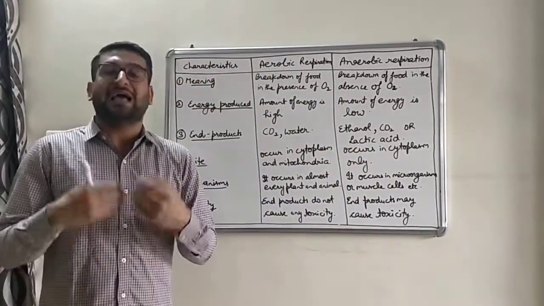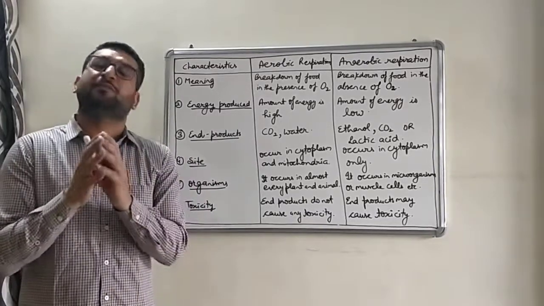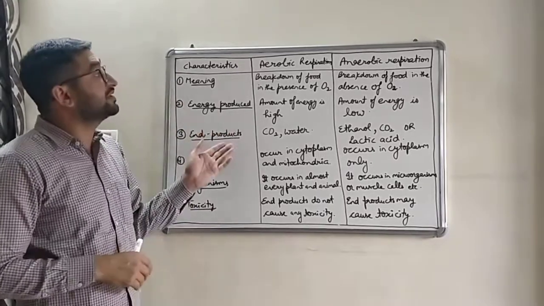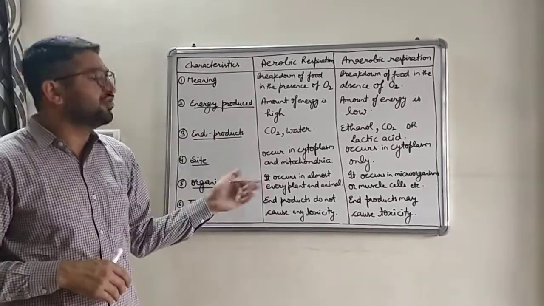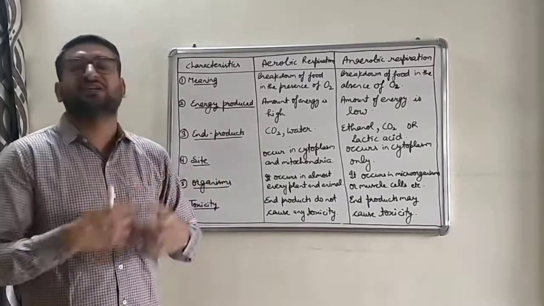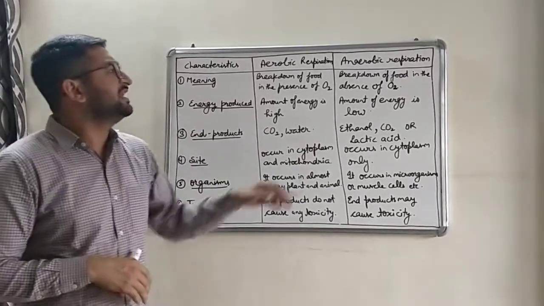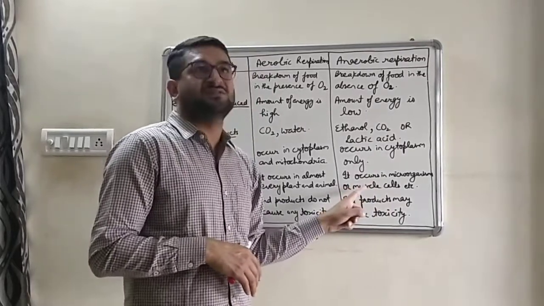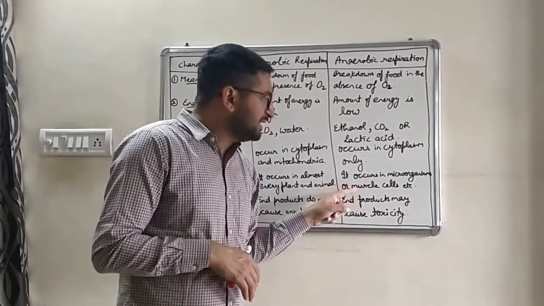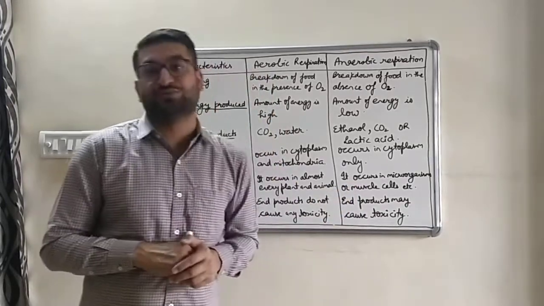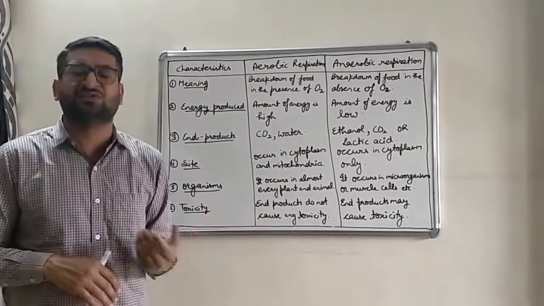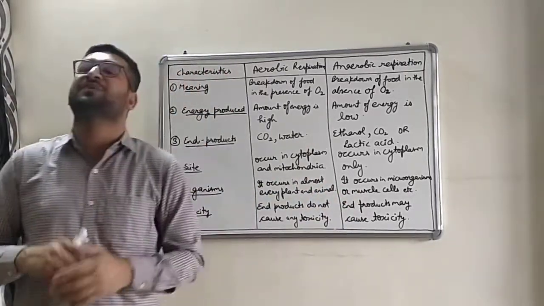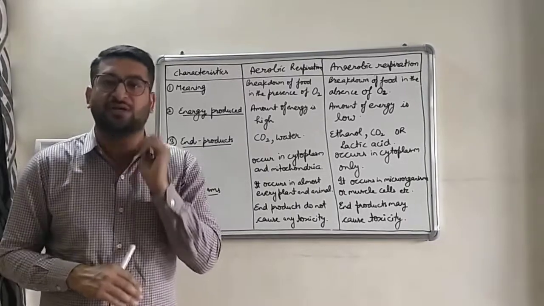In case of absence of oxygen, the cytoplasm plays the part completely. Next, organisms. The organisms in which it is occurring. Aerobic respiration occurs in almost every organism, but in most cases it occurs in animal and plant cells. Whereas anaerobic respiration occurs in microorganisms and in muscle cells. You can mention here in the bracket that it occurs in special conditions. In case of vigorous exercise or hard workout, सिर्फ उसी केस में anaerobic respiration होगा. General cases में muscles में anaerobic respiration नहीं होता.